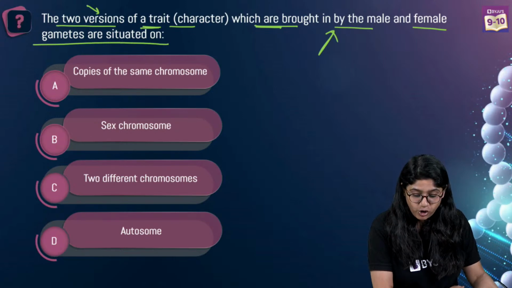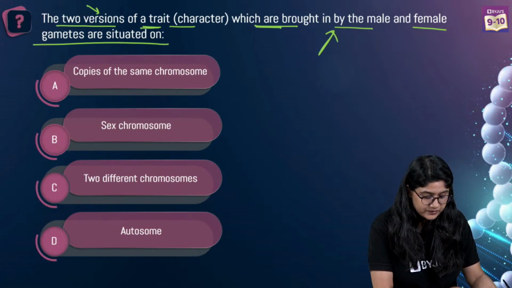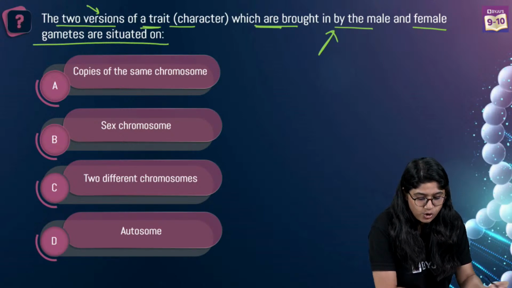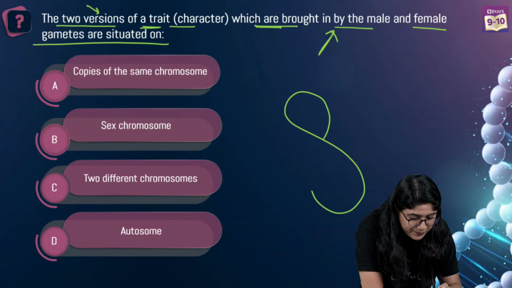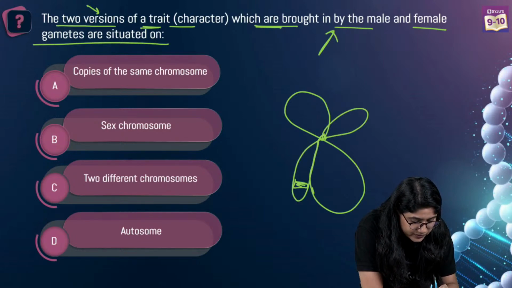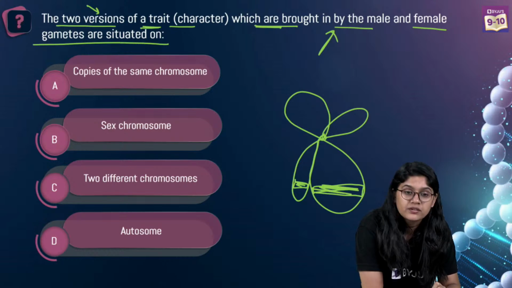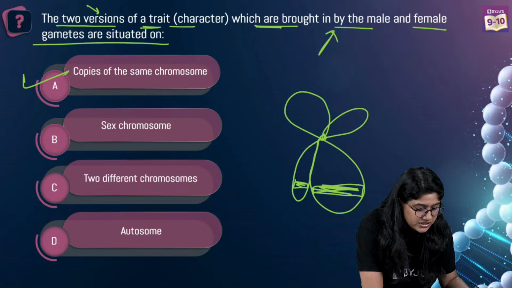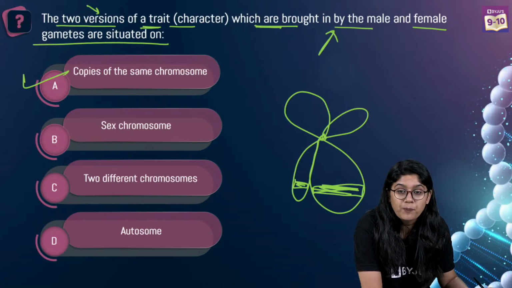I can see lots of wrong answers. Someone remember the homologous chromosome? Yes? On the homologous chromosome we see the allele, right? This is about that. So what will the answer be? A. Very good. Copies of the same chromosome.